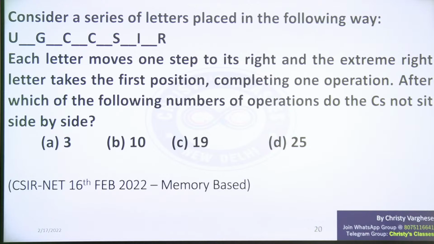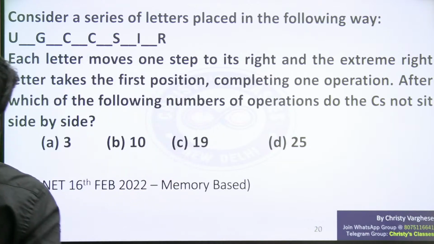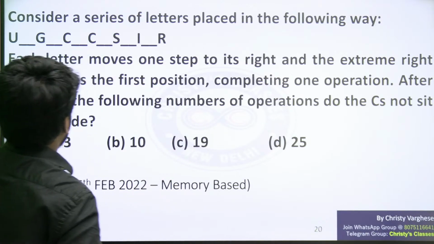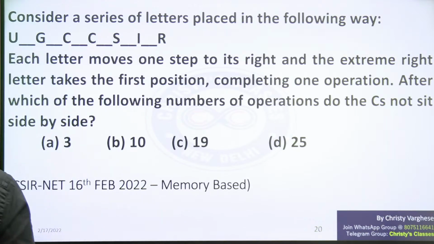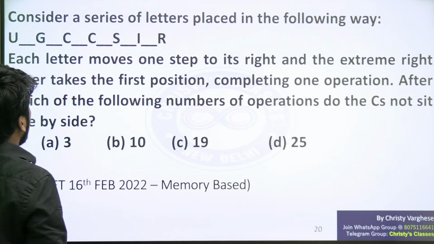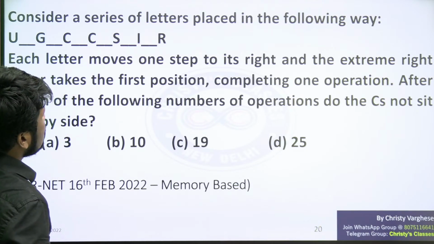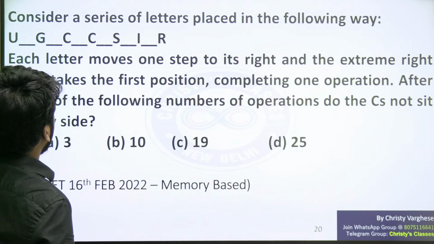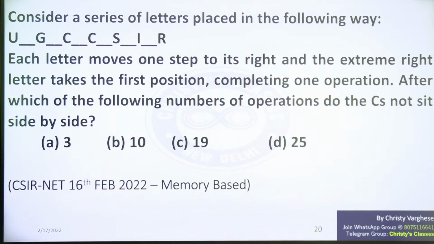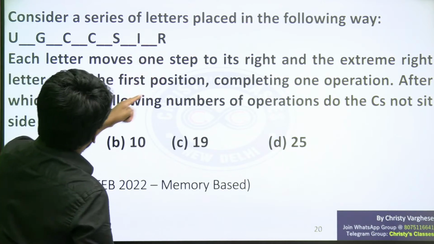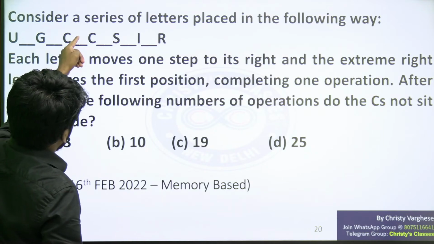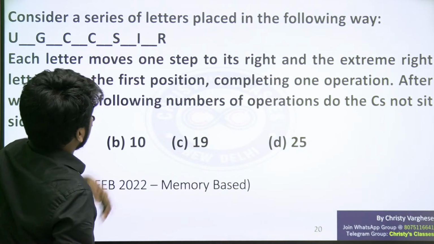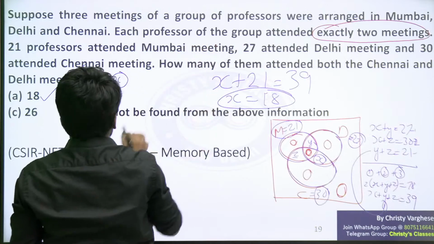So this question I will explain now. Consider a series of letters placed in the following way: U, dash, G, dash, C, dash, C, dash, S, dash, I, dash, R. Each letter moves one step to its right and the extreme right letter takes the first position, completing one operation. So what is one operation? This R reaching here and U reaching the next position, G next, C next, C next, S next, I next. That means one operation, I will show you.